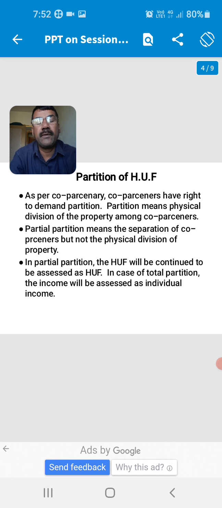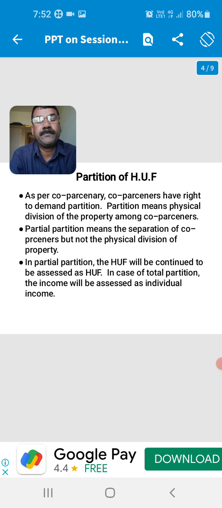As per the co-parcenary, the co-parceners have the right to demand partition. Partition means physical division of the property among co-parceners. Partition means the separation of co-parceners but not the physical division of property.